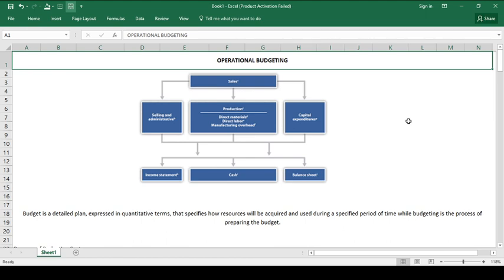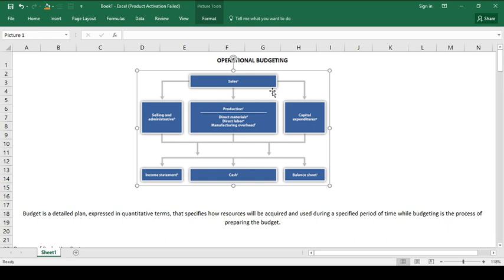Budget is a detailed plan expressed in quantitative terms, kasi we are talking about here numbers, that specifies how resources will be acquired and used during a specific period of time, while budgeting is the process of preparing the budget. Take note, budget is different from budgeting. Budget is the detailed plan. It is the output of the budgeting process. Yung nakikita nyo sa taas, this diagram is the budgeting process.